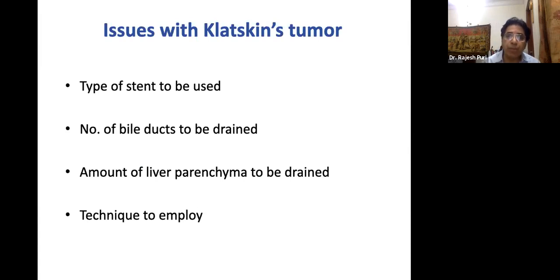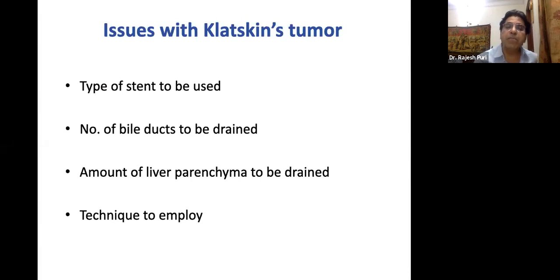In a patient with a type 3 or type 4 block, ERCP should be avoided. Either these patients should go for PTBD, or if the patient has a type 4 block, then even PTBD is not recommended. You can tell the patient that biliary drainage, whether by the percutaneous route, the ERCP route, or EUS, is not going to function.